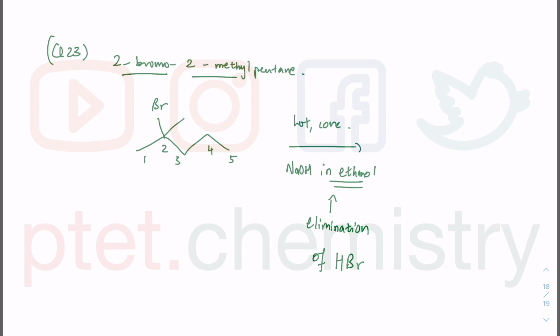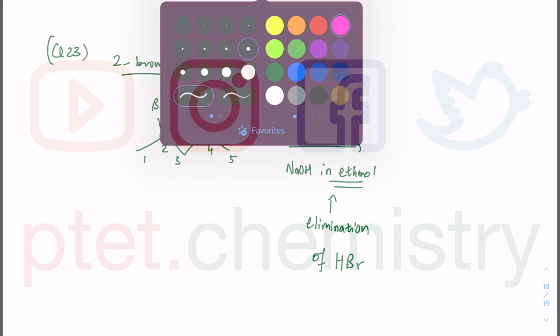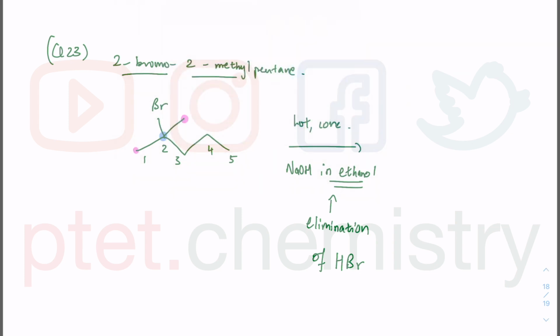We're going to be looking not on the carbon with the halogen, but on the next carbon. The ones marked in pink are the same because these are CH3 and CH3. So I could draw a H there, and they will give me the double bond there, which means they will give me this particular product.